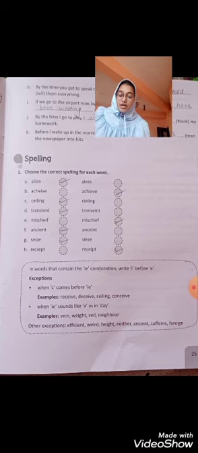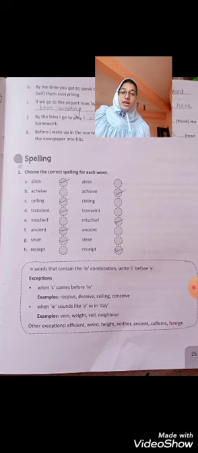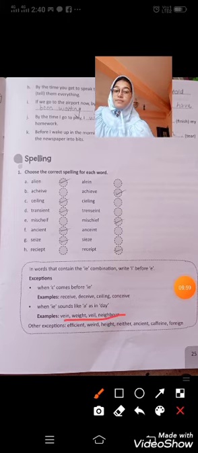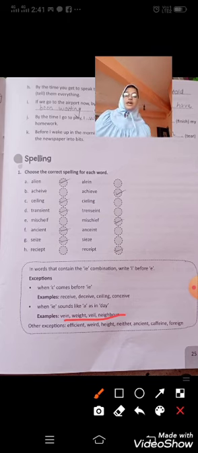When IE sounds like A, as in day, at that time you need to use EI, not IE. Examples, vein. The A sound comes here, so you don't write IE, but instead you write V-E-I-N. You can see your examples here. Weight, A for apple. It sounds like A, that is why we use EI here, W-E-I-G-H-T. Weigh and neighbor, again it sounds like A for apple. That is why in neighbor we use EI, not IE.